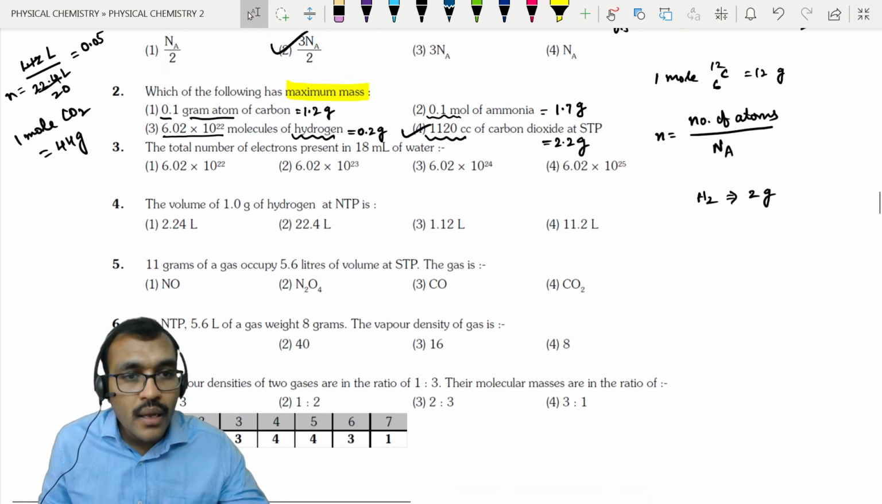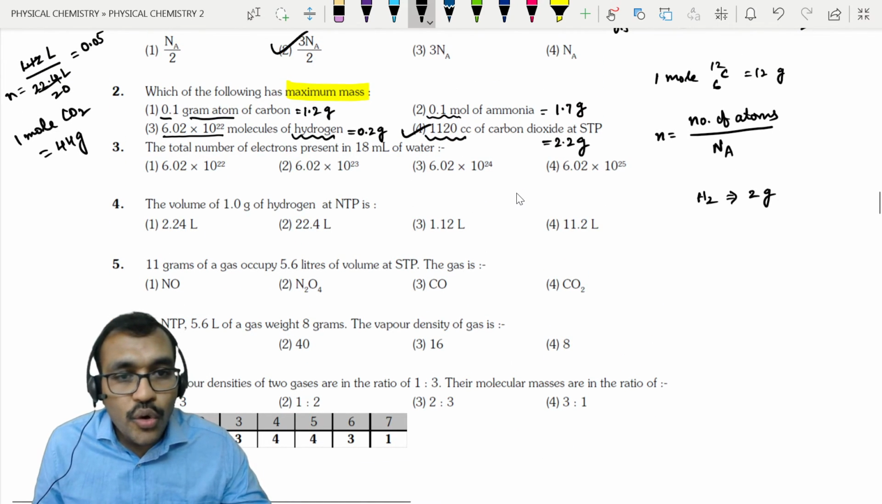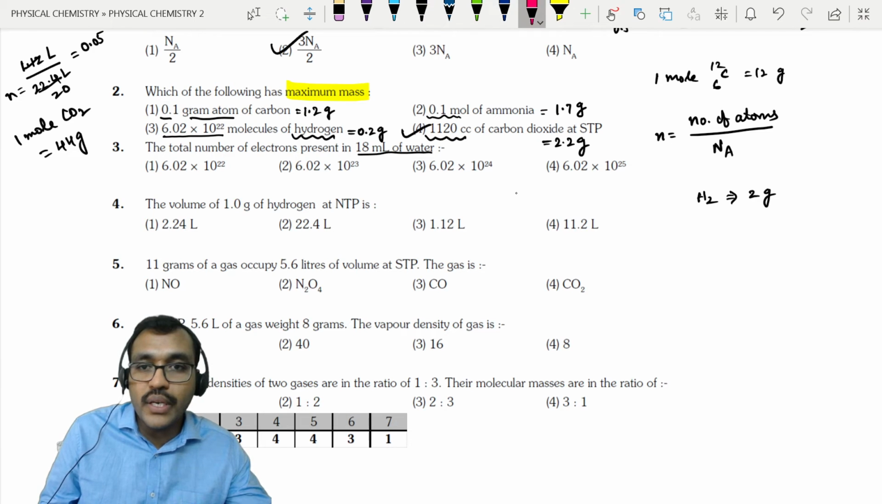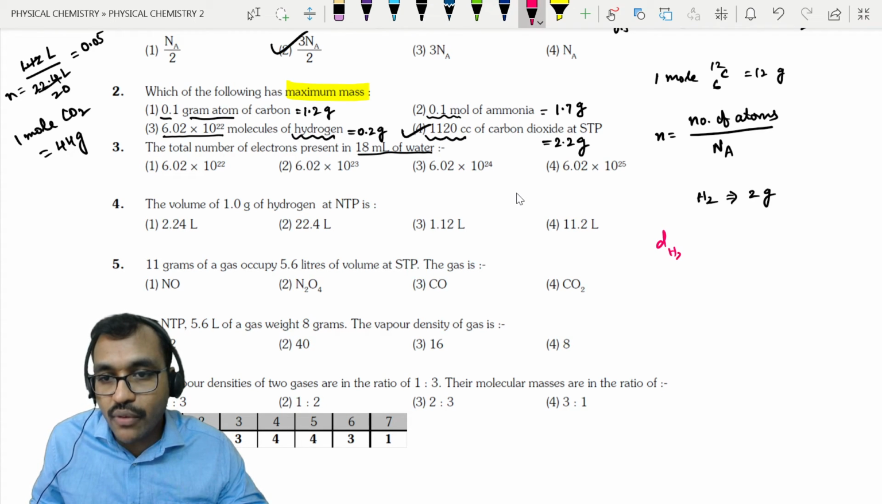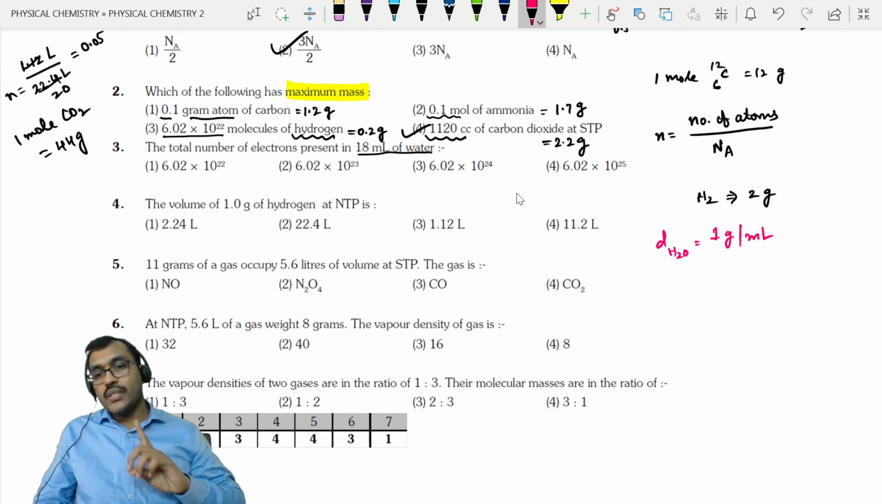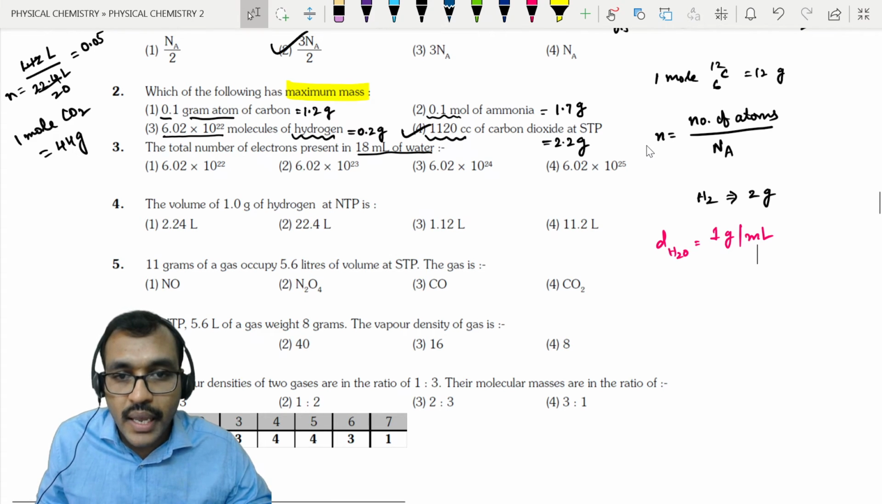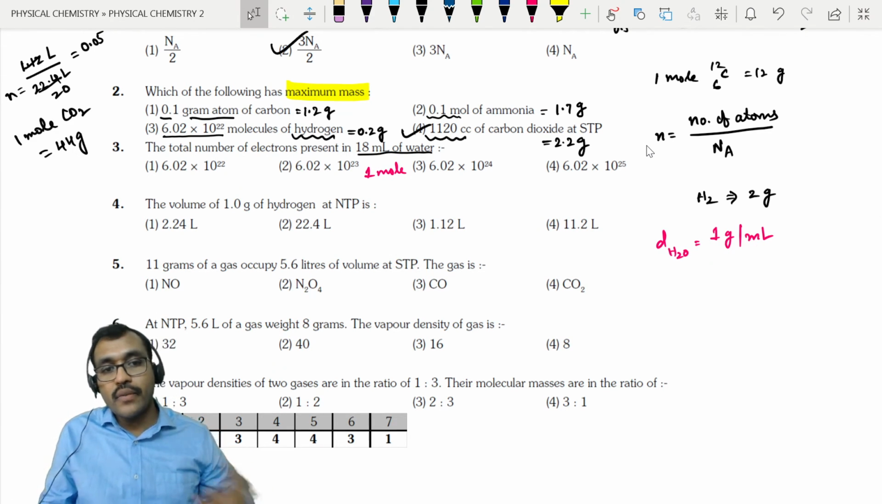Next. The total number of electrons present in 18 ml of water. Now we know the density of water is 1 gram per ml. If they have given 18 ml, that means 18 grams. 18 grams means 1 mole. 1 mole of water weighs 18 grams.